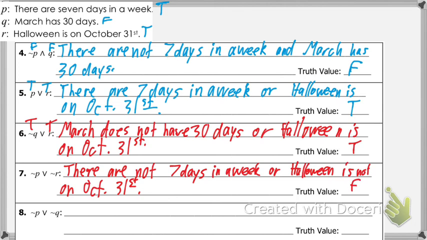What is the truth value of this? False, because not P is false and not R is false. So neither one is true. Questions on that? We're going to skip number 8.